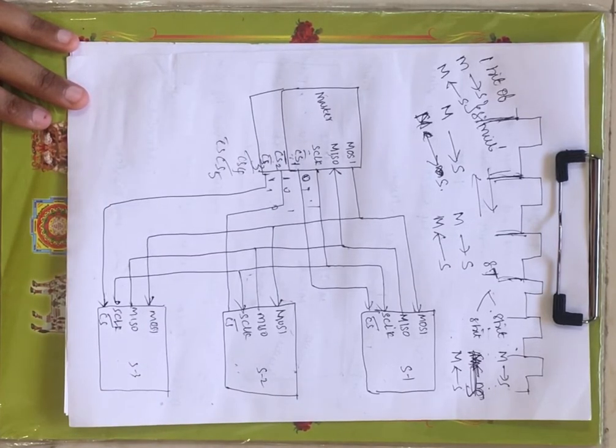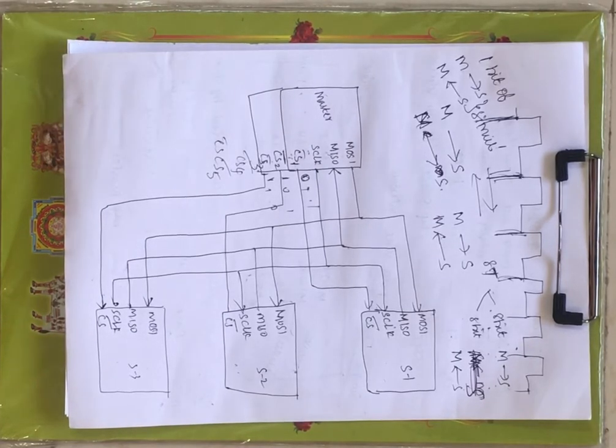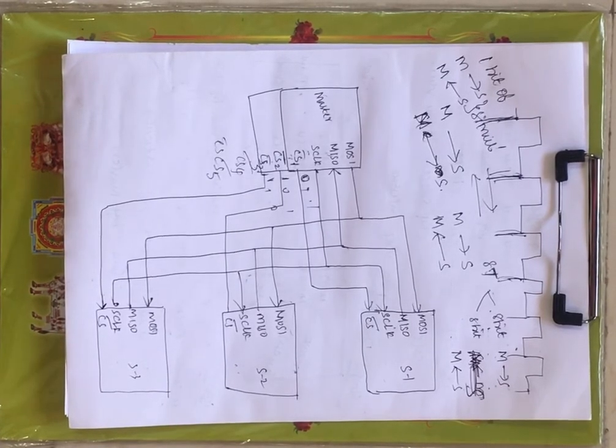Now this is about the working of the serial peripheral interface. In the next lecture we will see the internal structure of the serial peripheral interface protocol, which includes a shift register followed by a latch.